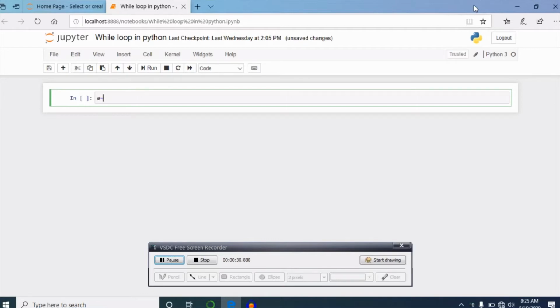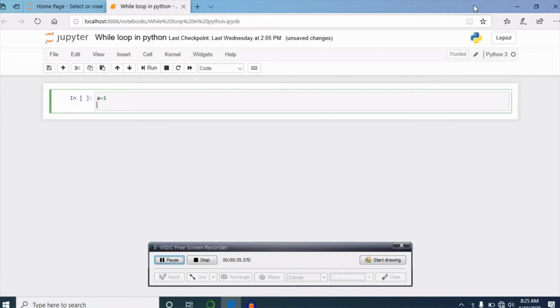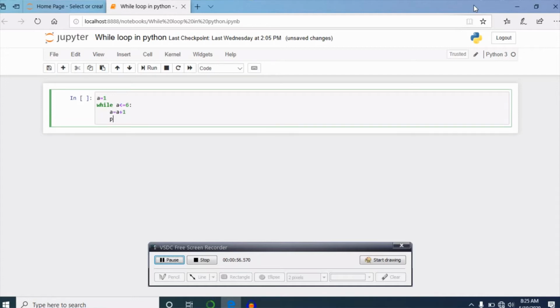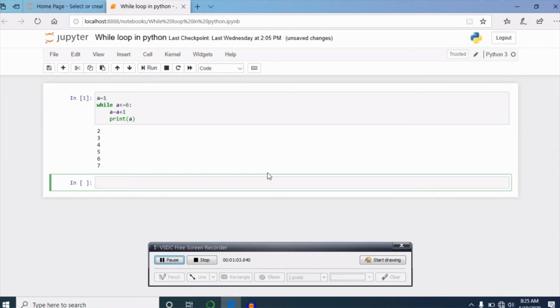Now I am going to use a variable a to initialize the while loop. a equal to 1 initializes the while loop. While a less than or equal to 6, a equal to a plus 1, print a. I am going to execute this block of code.